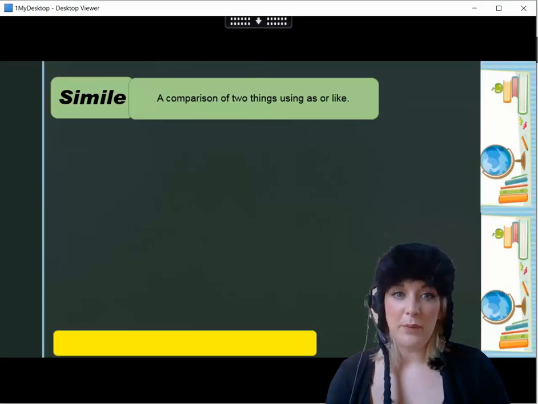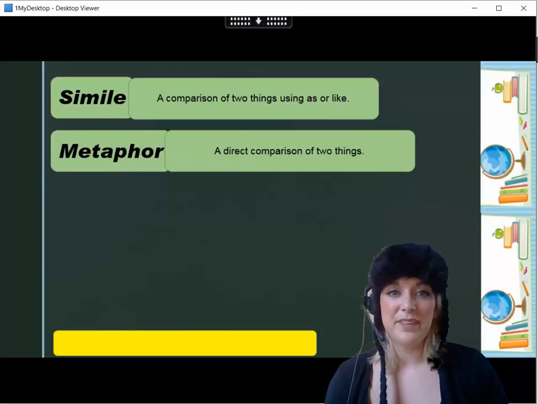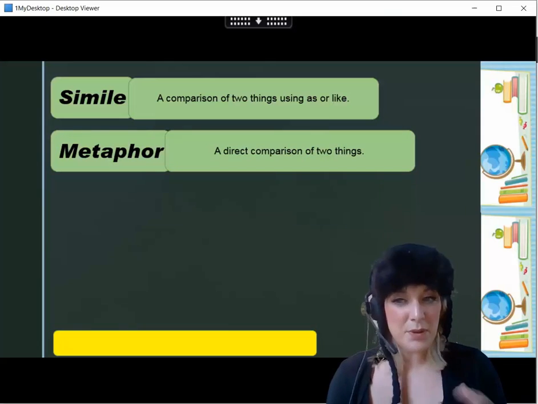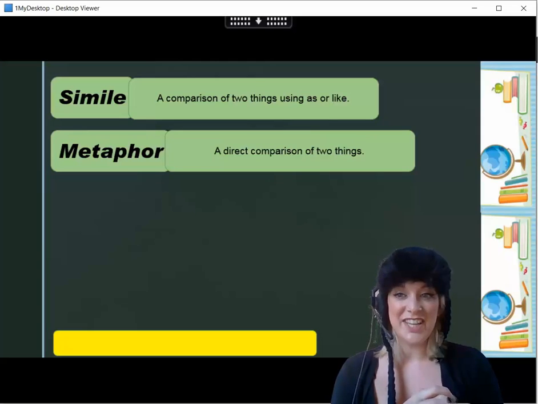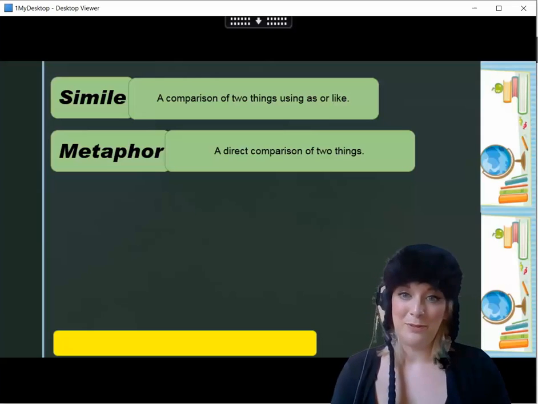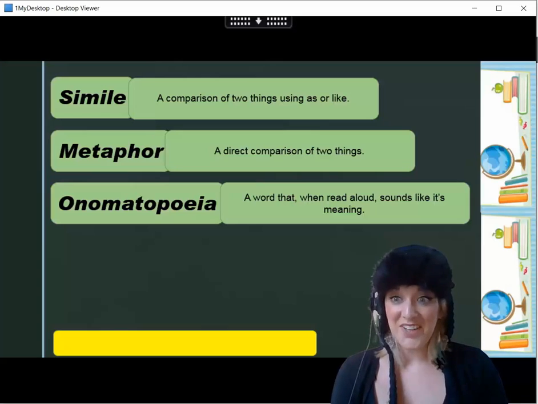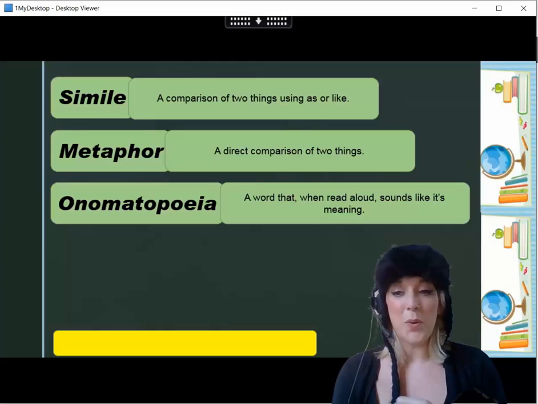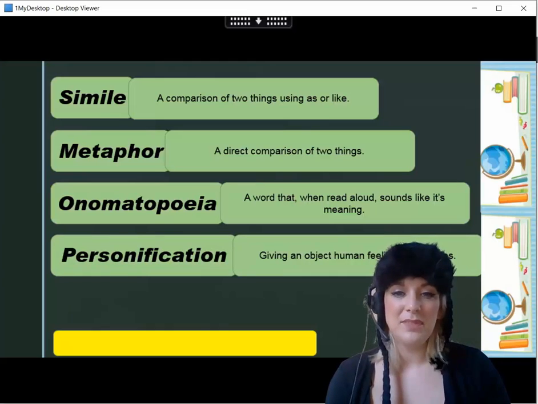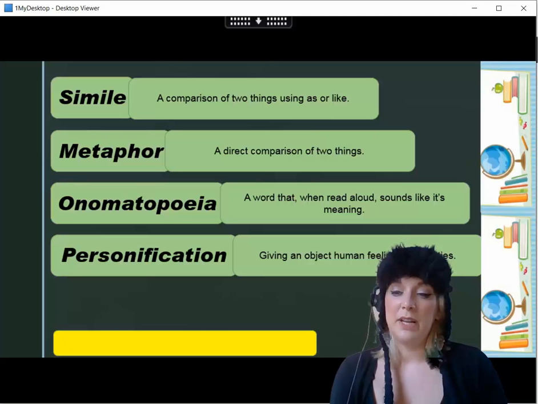So in my puzzle poem then, I started off using a simile. So that's comparing two things using the words as or like. I then used a metaphor, so I'm still comparing, but not with as or like. This is just saying something is something else. So our example was a pink balloon floating in the mud. Onomatopoeia, so that's the words that when you read them aloud, they sound like their meanings, that pop or bang. And then personification, so giving an object human feelings or qualities.